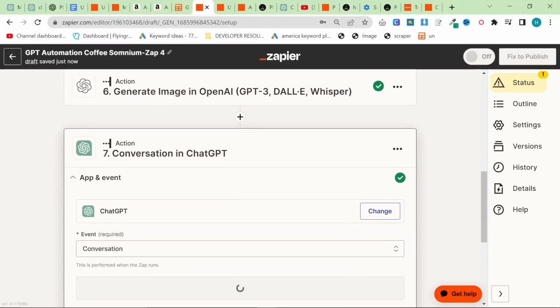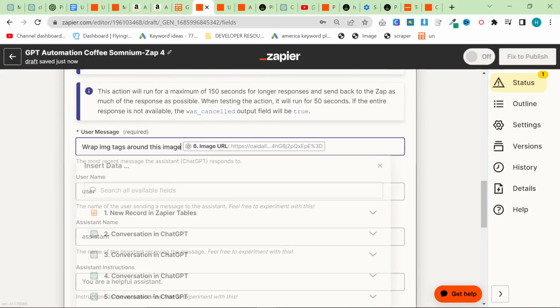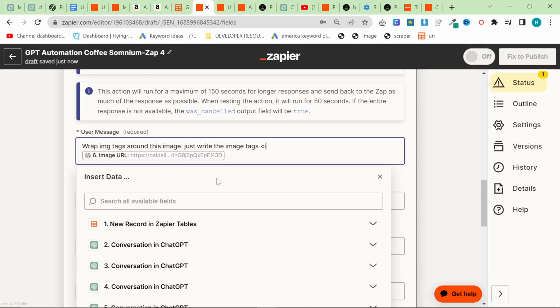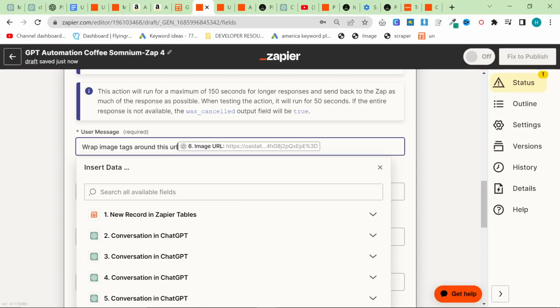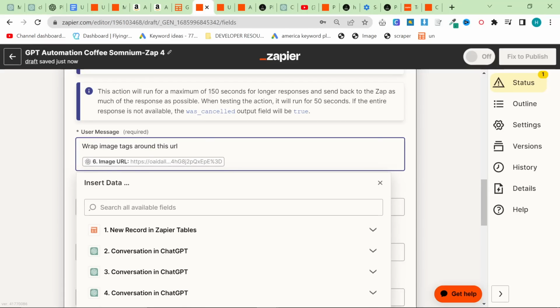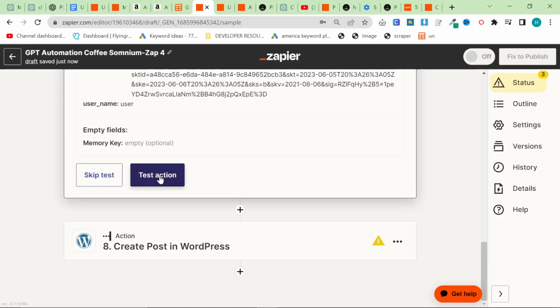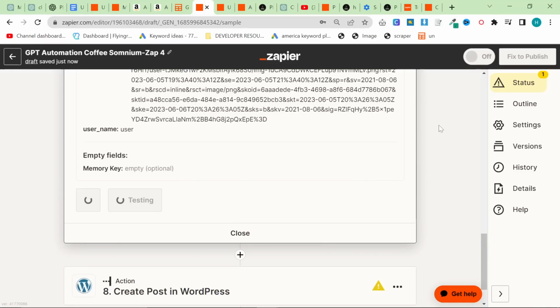We're actually just going to go back to this one here, conversation in ChatGPT, and we're going to go to action. And we're going to say, do not use, just write the image tags. Okay, we'll try wording this slightly differently. We're going to say wrap image tags around this URL. If you want to do stuff again, press on test and then press test action. This will test it again just to make sure that it's working.